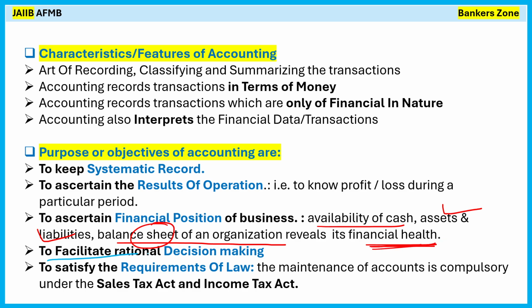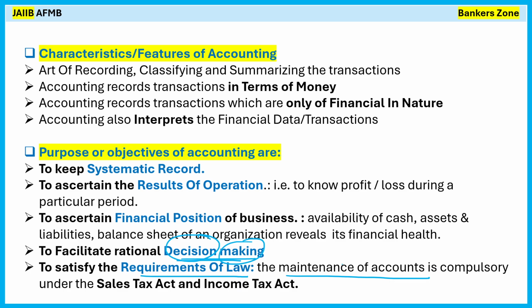Then to facilitate decision making, obviously using accounting, you will get sufficient financial documents, for example the balance sheet and asset liability statement. Based on that, you are able to take a proper decision. So we can say decision making will be easy using the accounting. To satisfy the requirement of law, the maintenance of accounts is compulsory under the Sales Tax Act and the Income Tax Act. So it is also mandatory to follow the accounting.